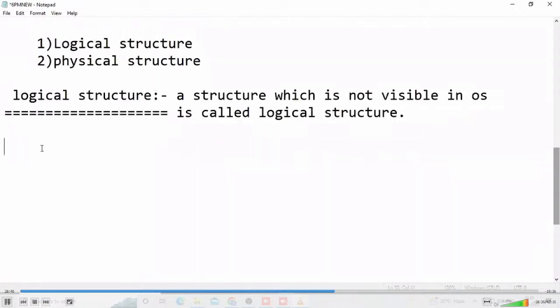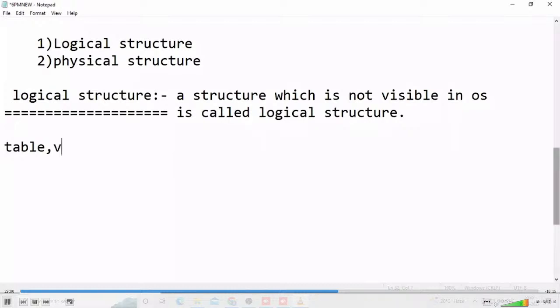But in this logical structure only, developers are working. Suppose I'm a PLSQL developer, you're a SQL developer, Java developers, .NET developers, Python developers, ETL developers. These all persons are working in a logical structure. That logical structure contains tables in Oracle, SQL Server, MySQL also.